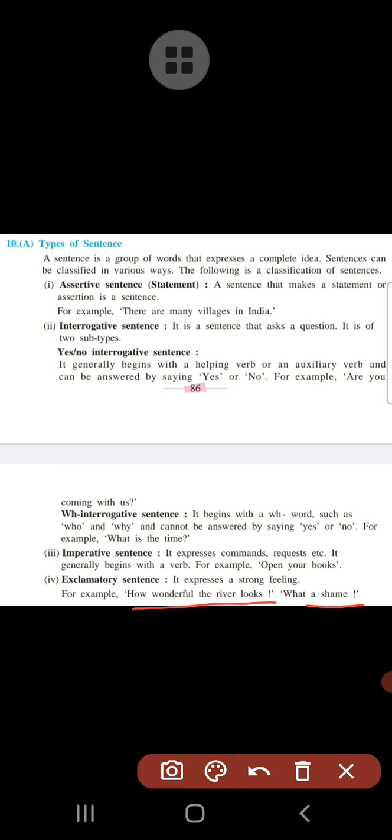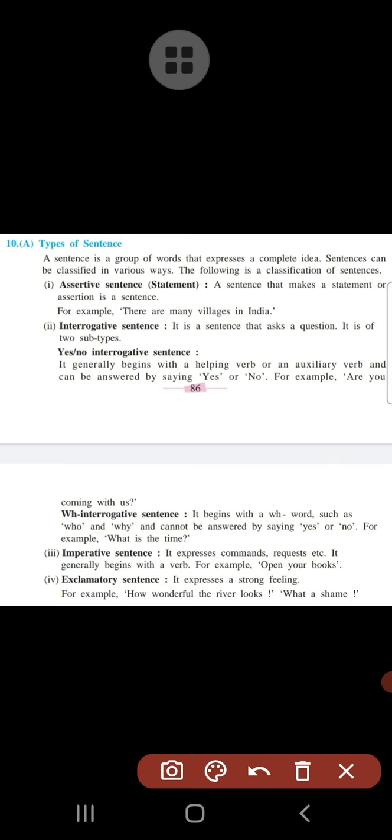Look at this, even though these sentences begin with "how" and "what", they are not interrogative sentences, they are exclamatory sentences, and at the end of an exclamatory sentence you will find this mark, right? This is known as an exclamation mark, and therefore these sentences express the sudden or strong feeling of the speaker, and such types of sentences are known as exclamatory sentences. The example is already given here, beginning with "how" and beginning with "what".